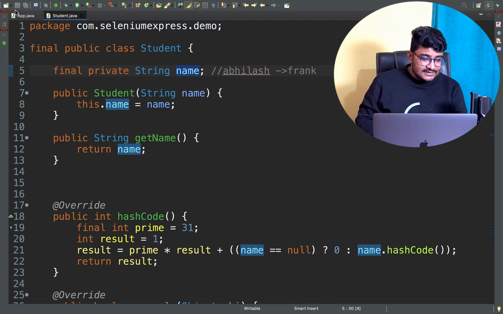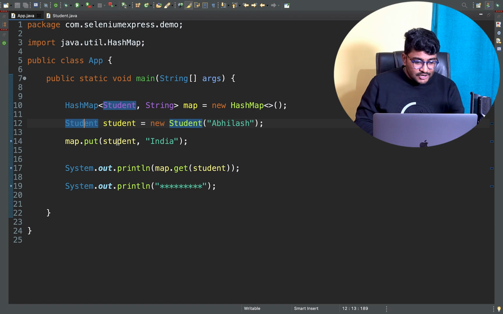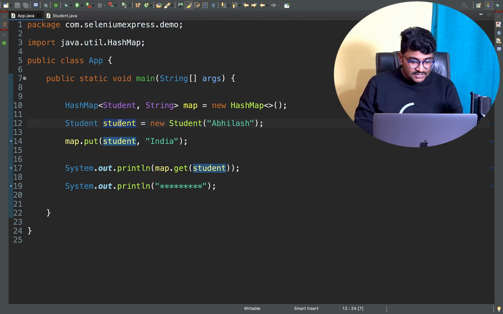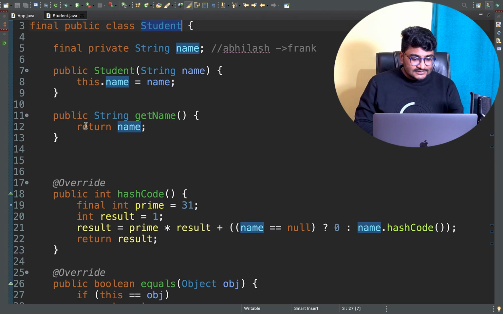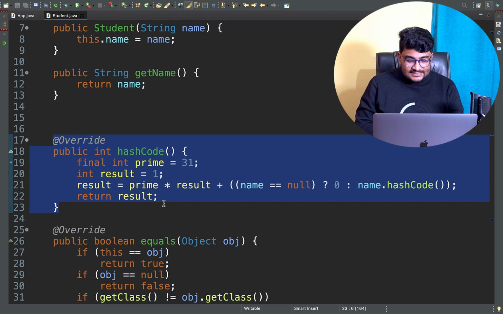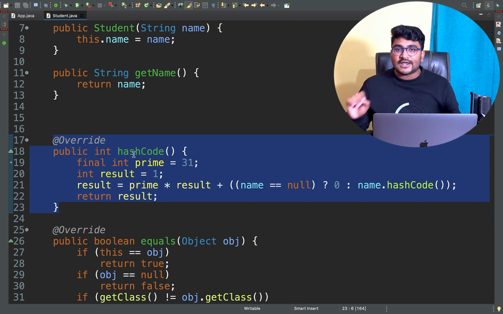Now imagine in your App.java, whenever you put something into the map, say this Student object, the map will calculate the hashcode for that object, and let's say the hashcode is generated as 101.